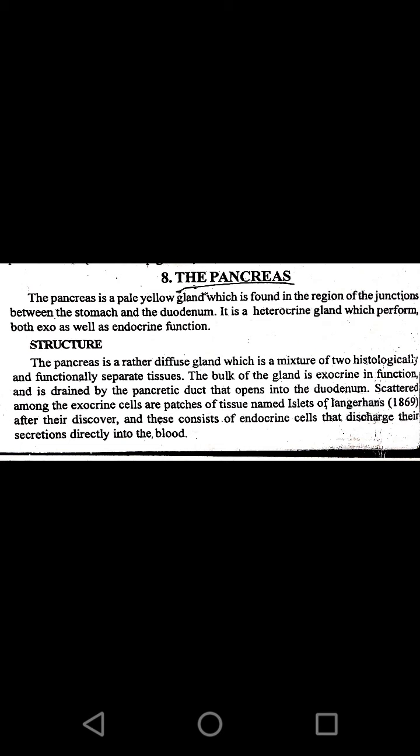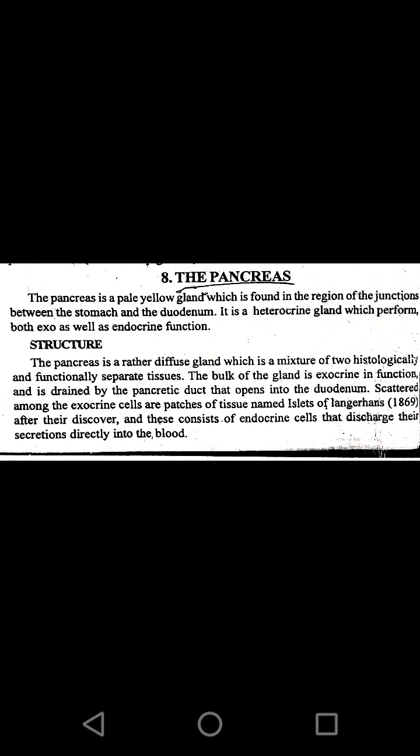two histologically different tissues. One is exocrine in function, another one is endocrine in function. When we study the exocrine part, the pancreatic duct from the pancreas will release its secretion into the duodenum, whereas the endocrine part present in the pancreas is where we see the islets of Langerhans. The name is given after the scientist Langerhans. So this part takes part in endocrine function.